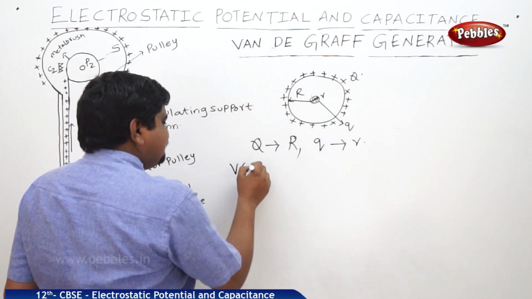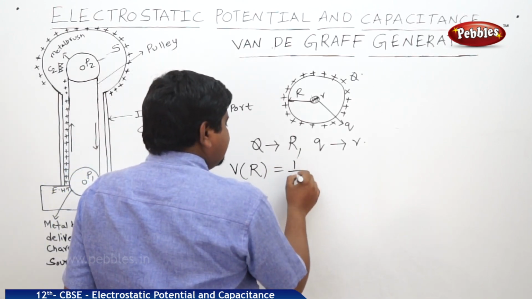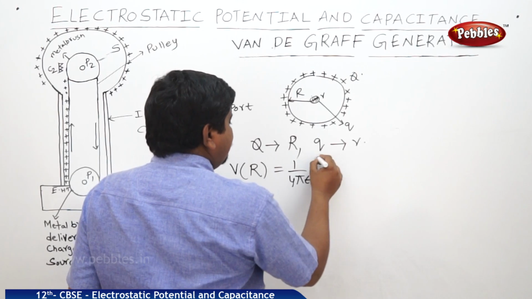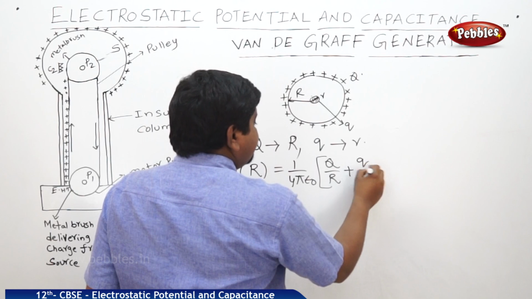Now, what is the potential with respect to r? 1 by 4 pi epsilon naught into Q by R plus q by r.